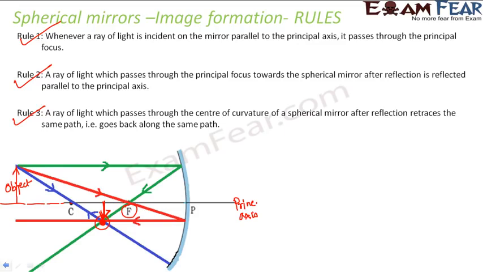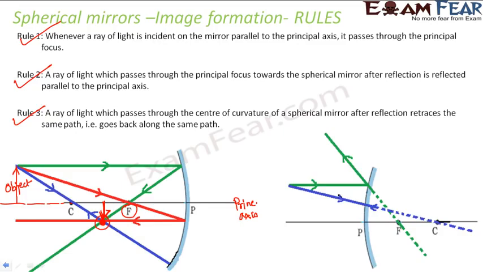Now, if you draw the ray diagram correctly, in the sense that you actually take correct measurements, that focal length is half of your radius of curvature, you place the object correctly, and you draw the ray diagrams appropriately, you will be able to find out the exact position of the image, the nature of the image, and also the size of the image. So all of these can be found by drawing a perfect ray diagram.